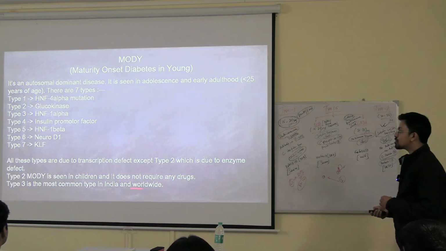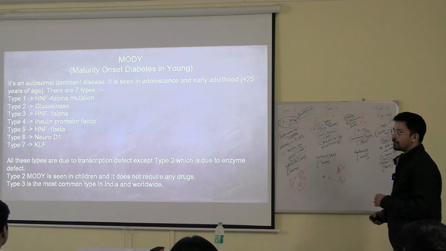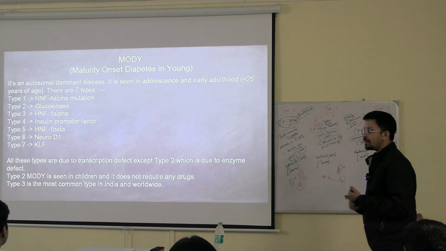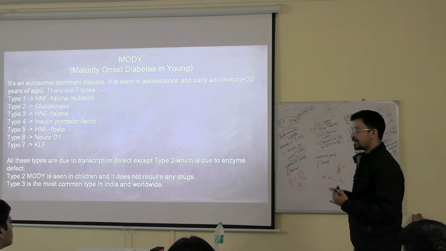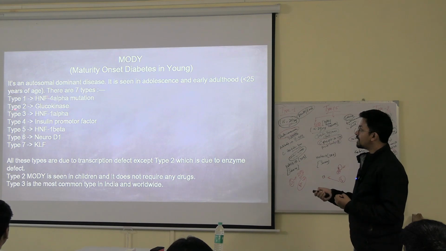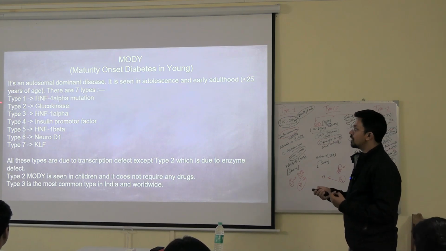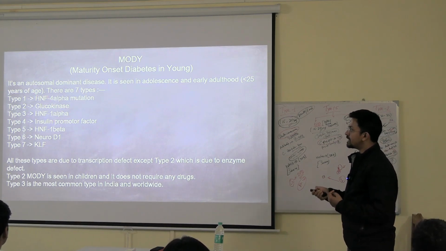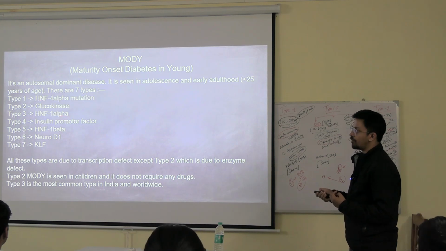Type 3 is the most commonly seen in India as well as worldwide. This is the commonest. So what can be asked is, which one is the commonest? Type 3. Which one is commonly seen in children? Type 2. So that is why the enzymes of type 2 and type 3 are also important. Type 2's enzyme is glucokinase and type 3's genetic defect is the HNF1 alpha defect.